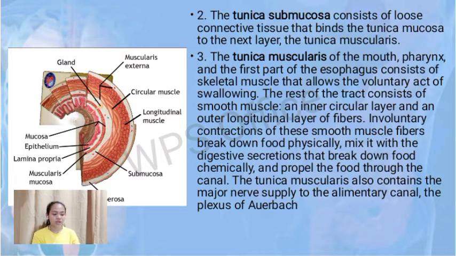The rest of the tract consists of smooth muscle in an inner circular layer and an outer longitudinal layer of fibers. Involuntary contractions of these muscle fibers move food through the canal.